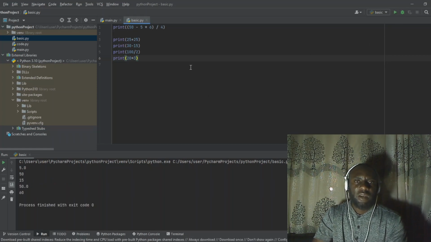As we run the program, you can see this first calculation gave us 50. The second calculation gave us 15, which is 30 minus 15. Then the next calculation, which is 100 divided by 2, is giving us 50. Then the last calculation, which is 20 times 3, is giving us 60. This is how very easy it is to use Python when it comes to numbers.